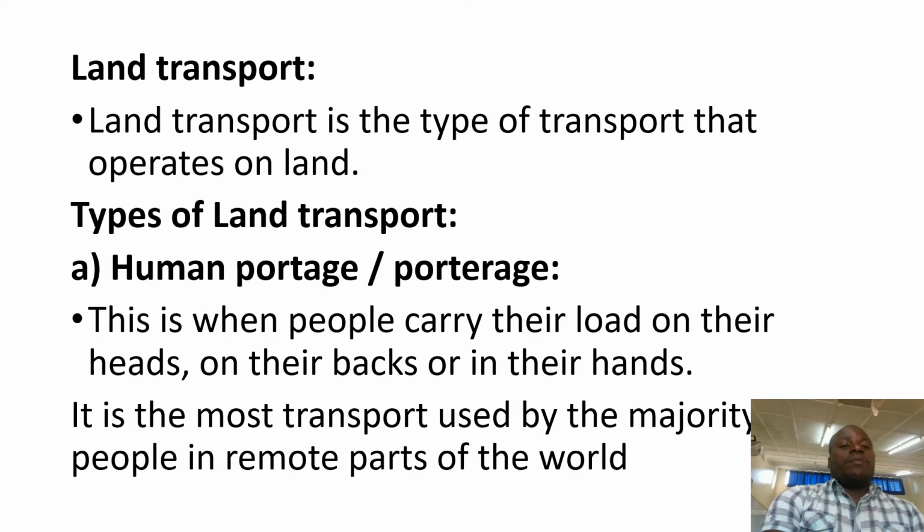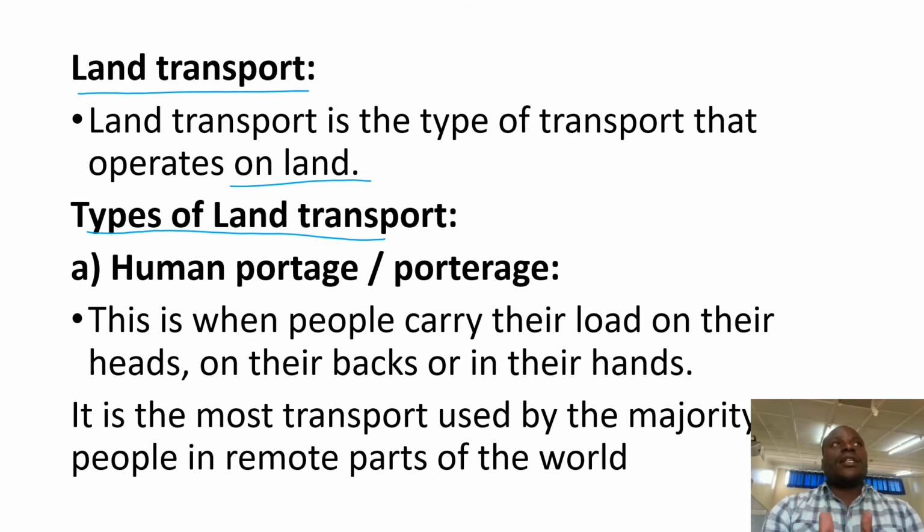What is land transport? Land transport is the type of transport that operates on land. It operates on land, it's obvious. Then we have different types of land transport. We shall even discuss others in other lessons to come. But type number 1 is human portage or portage. It is a type of land transport, human portage.